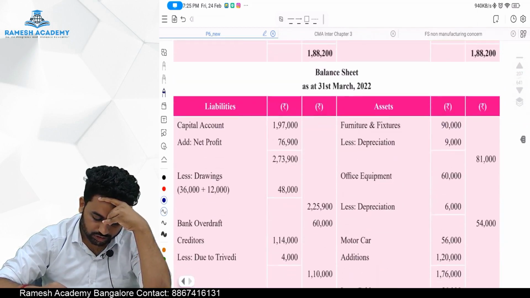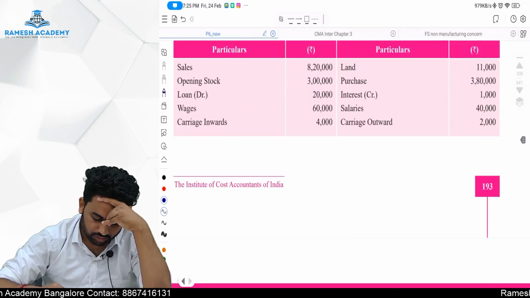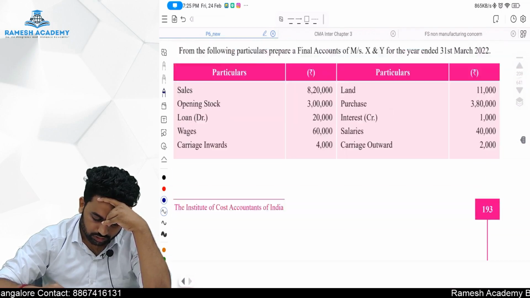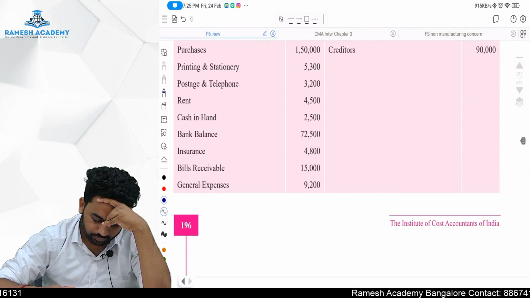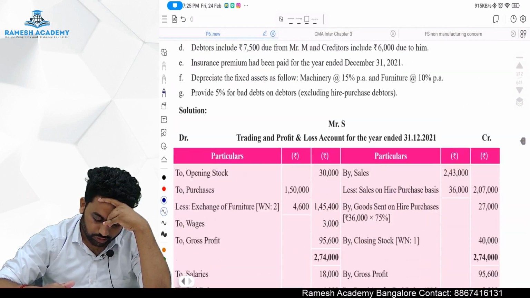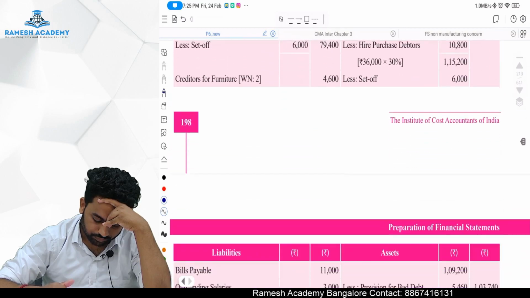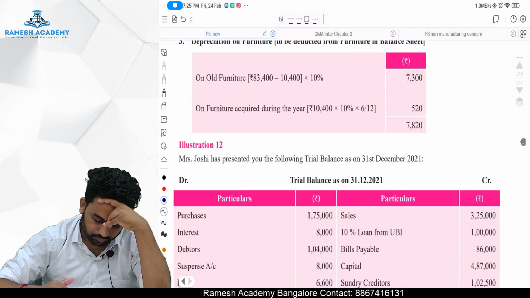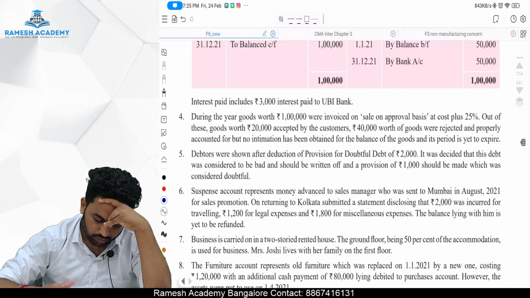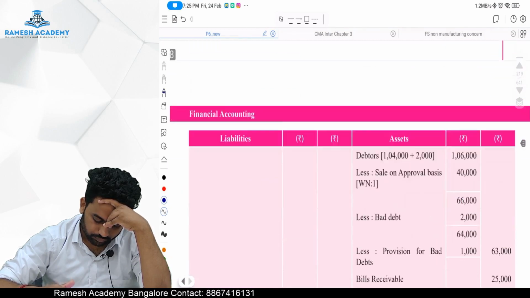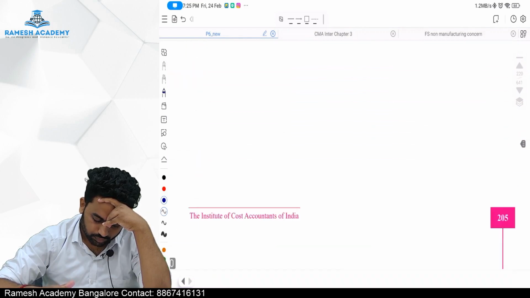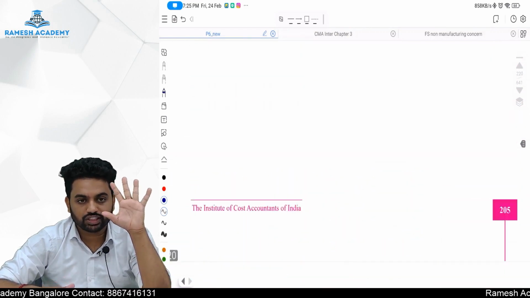So many illustrations they have given for this chapter. Illustration 10, this is partnership. Illustration 11, oh my god. Illustration 12. I mean, 5 more illustrations are there.